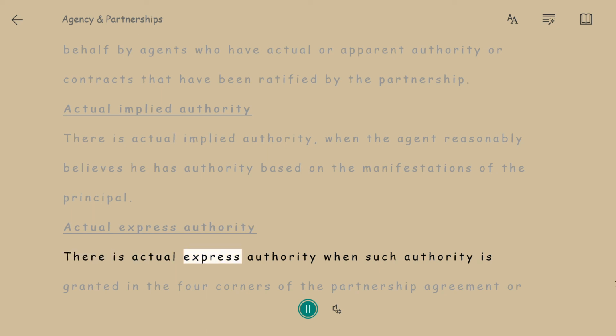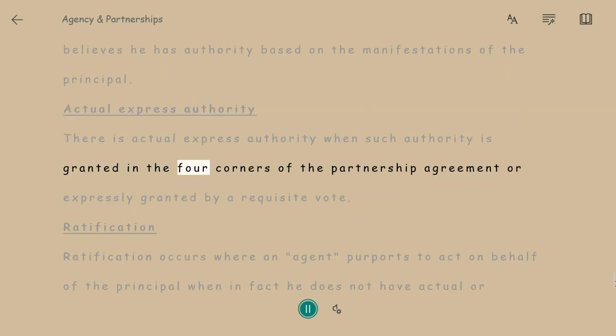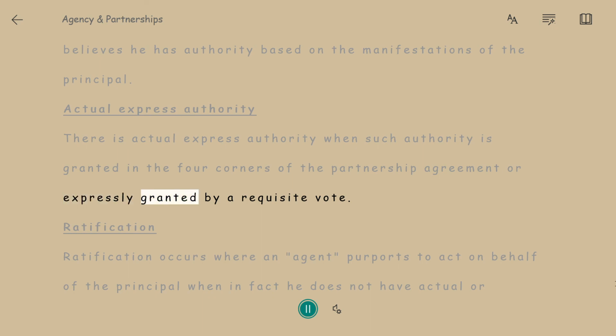Actual express authority. There is actual express authority when such authority is granted in the four corners of the partnership agreement or expressly granted by a requisite vote.